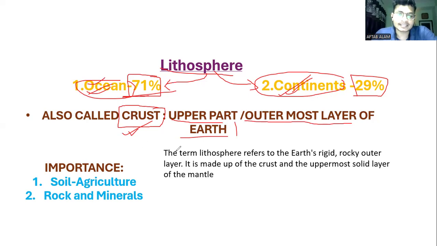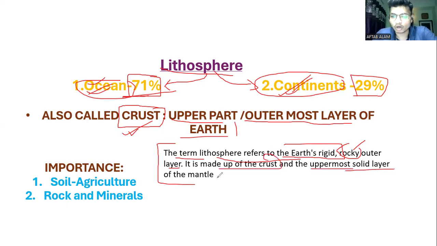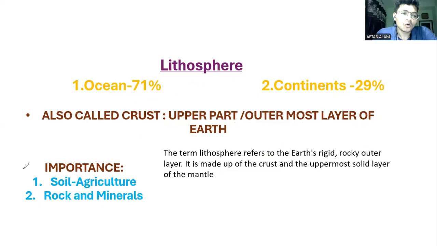So in general, the term lithosphere refers to the earth's rigid rocky outer layer, that means it is made up of rock. It is made up of the crust and the uppermost solid layer of the mantle, right? Now here is one important thing the question may ask: why is the lithosphere important for us? That means, what is the importance of the lithosphere?